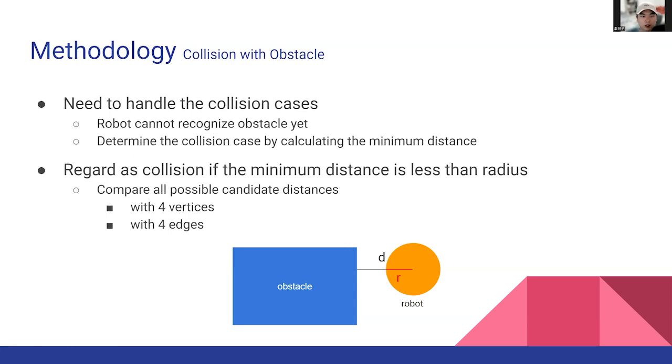So we determine the collision case by calculating the minimum distance and regard it as a collision if the minimum distance is less than the radius, like in the figure. I compare all possible candidate distances, like the distance between the robot's center and the 4 vertices and the 4 edges, and calculate the minimum distance by comparing the 8 distances.